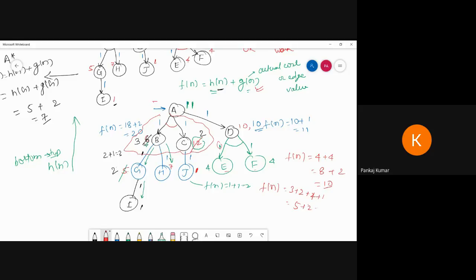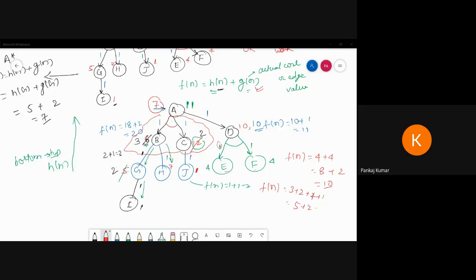So we can get 7. Now see, on one side I am exploring and getting the 11 value, and on the other side I am getting the 7 value. But A star only explores this one, it cannot explore this side. So is that the optimum? No. If we had come to this side we could have got the optimal solution, but it did not explore it. So what minimum heuristic value did we get? 7, which is less than 11. So this means it is neither complete nor optimal. Okay.